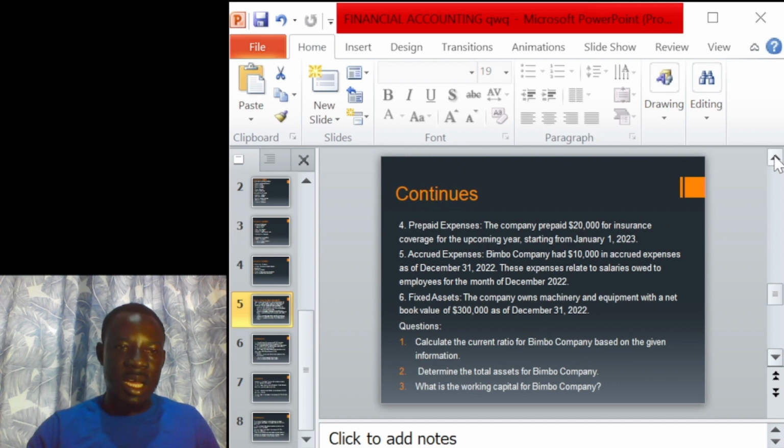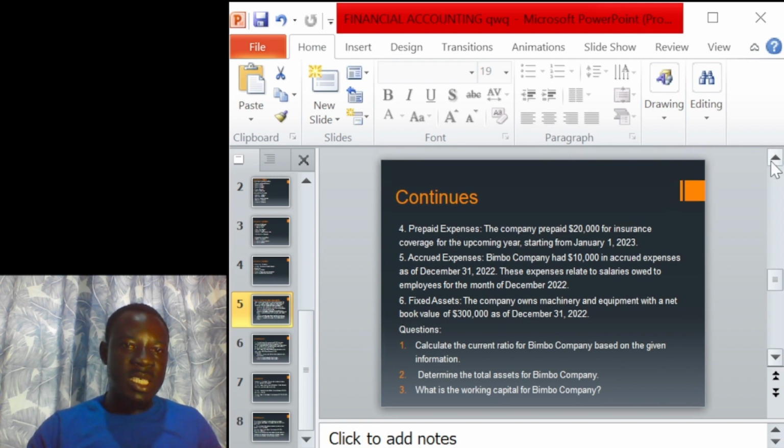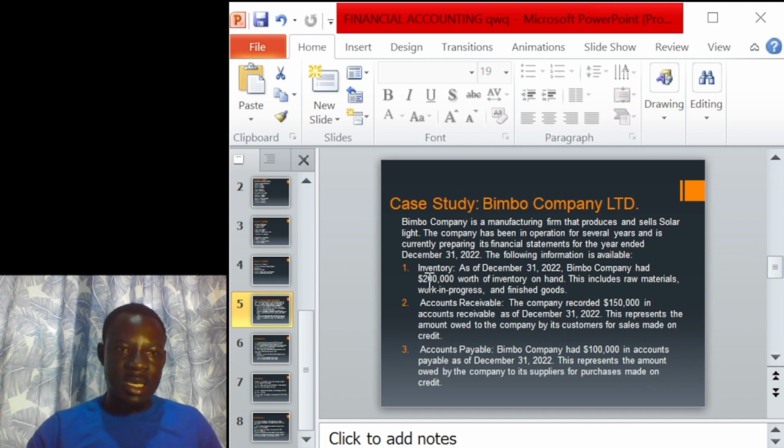The first question says we should calculate the current ratio for Bimbo Company Limited based on the given information. Based on it, we were able to identify our current assets, because the current ratio is current assets divided by current liability. First, the inventory, the worth of inventory we have in the company, is $200,000 worth of goods. Another current asset is account receivable, which recorded a balance of $150,000.